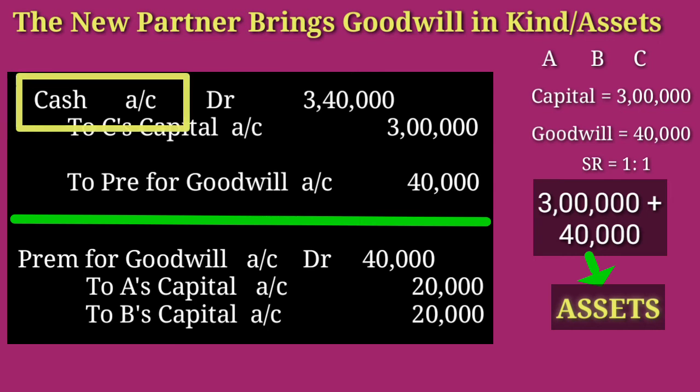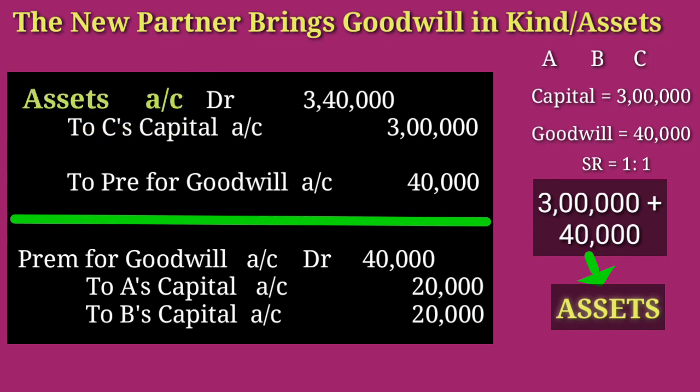So in place of cash, we have to write assets. The journal entry is assets account debit 3,40,000 to C's capital account 3 lakh, to premium for goodwill account 40,000. After this journal entry, the next step is as usual.